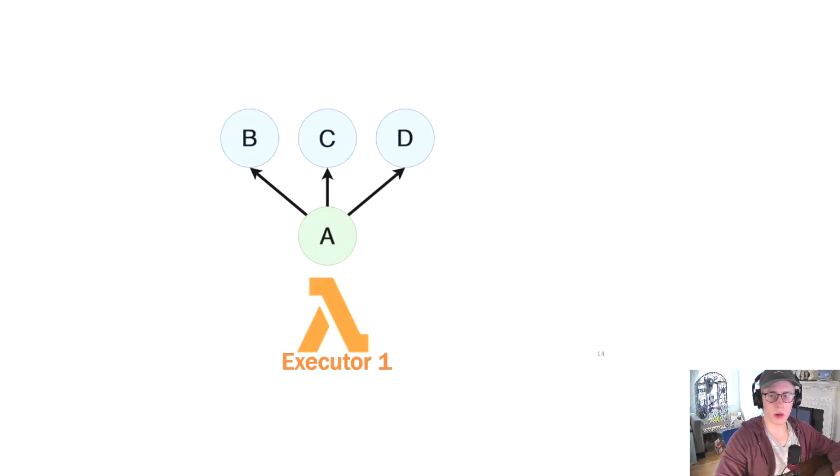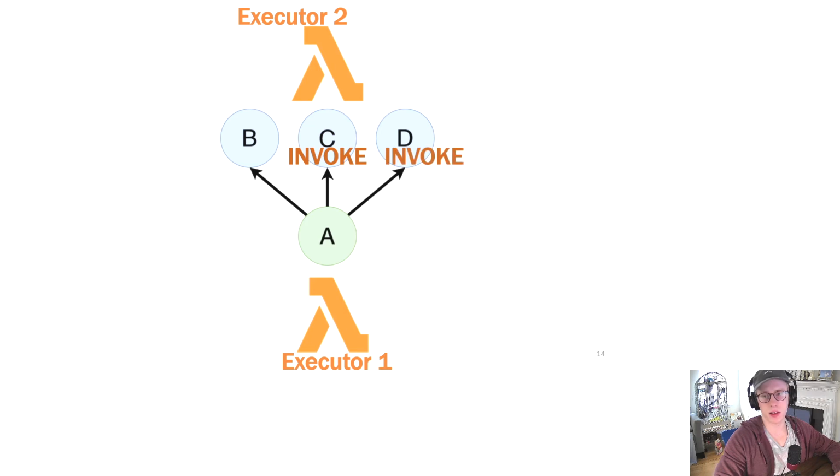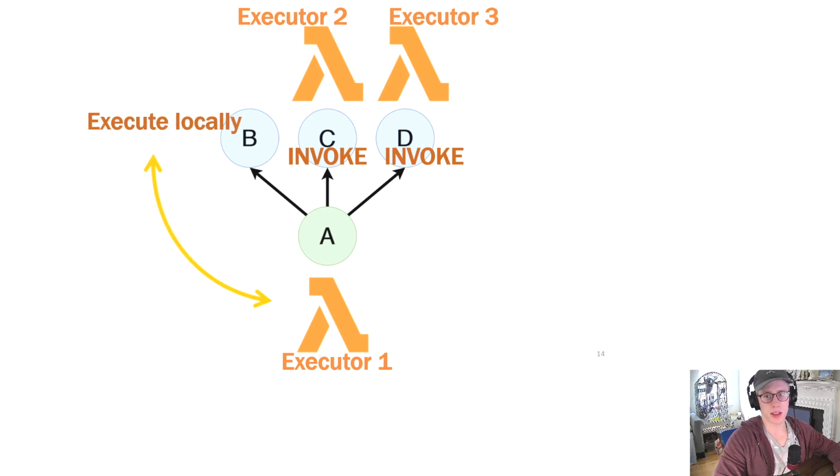Next, I'll briefly go over a quick example of a fan-out operation in WUKONG. Let's say we have the following DAG with a task A that fans out to three downstream tasks B, C, and D. The executor responsible for executing task A will invoke new functions for two of these downstream tasks. For example, the executor may invoke a new Lambda function for task C. This Lambda function would then be responsible for executing C and any of its downstream tasks. Likewise, Executor 1 may invoke a new executor for task D. In this case, Executor 3 would be responsible for executing task D and any of D's downstream tasks. Executor 1 would then execute B locally, and then become responsible for executing any of its downstream tasks.